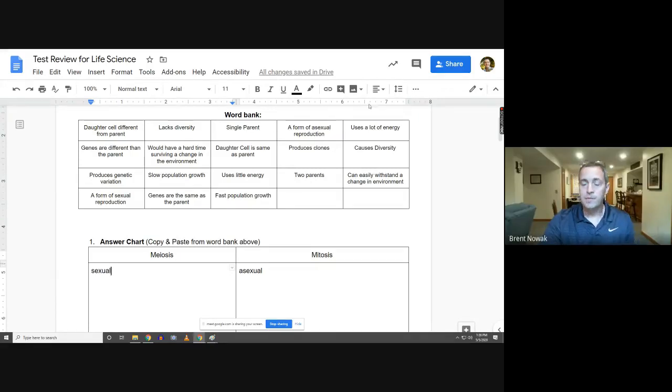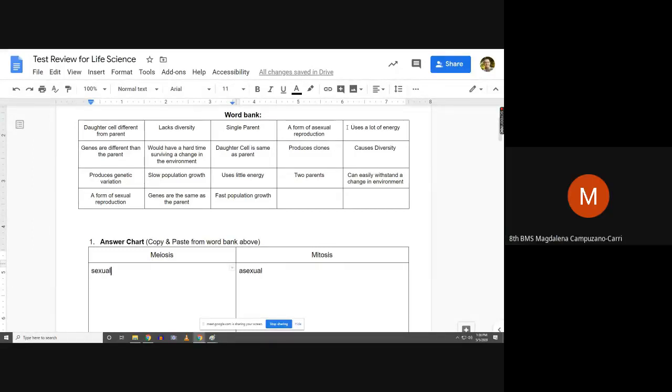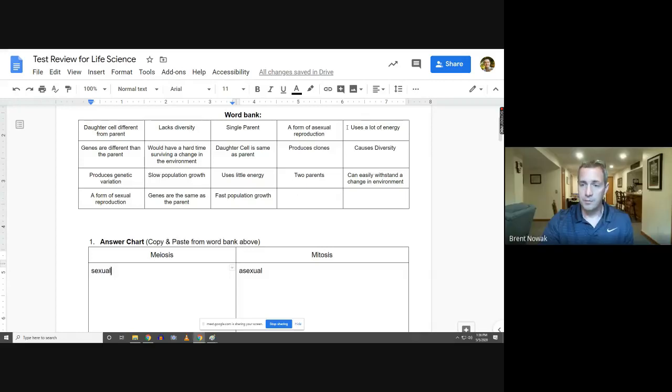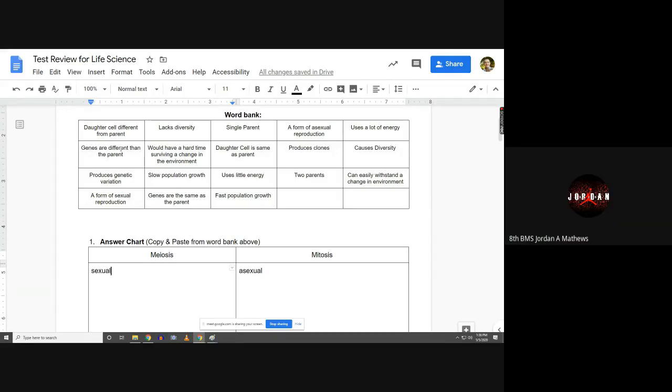We've already got that. Uses a lot of energy. Meiosis? It would be meiosis because you have to find the mate, and that takes time to find the mate. You don't need to find a mate for mitosis. Genes are different from the parent. Meiosis.